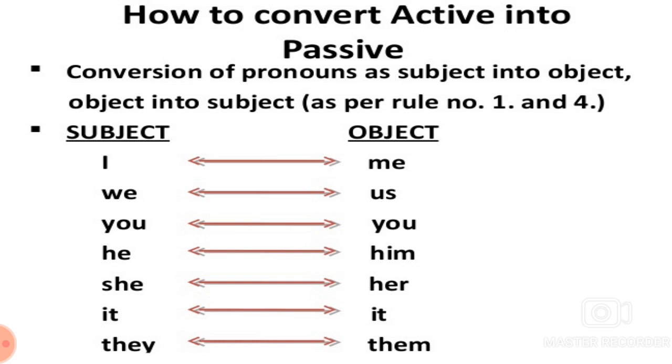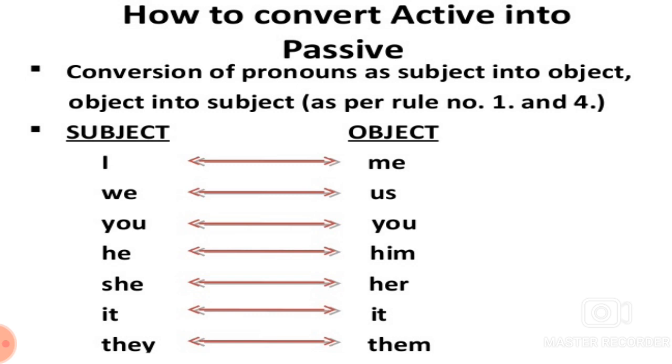Now, past perfect. He had sold vegetables. In passive, vegetables had been sold by him. Simple future. He will sell vegetables. This is active. In passive, vegetables will be sold by him. Now, future perfect. He will have sold vegetables. In passive, vegetables will have been sold by him.